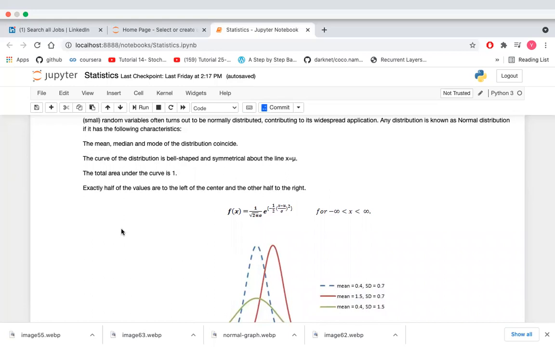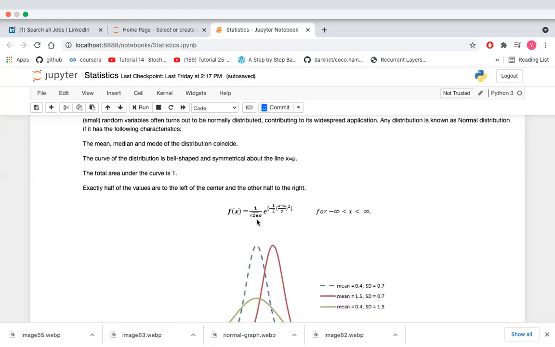Or you can say most of the values lie below 50% of the data, and the rest of the values lie above 50% of the mean value.